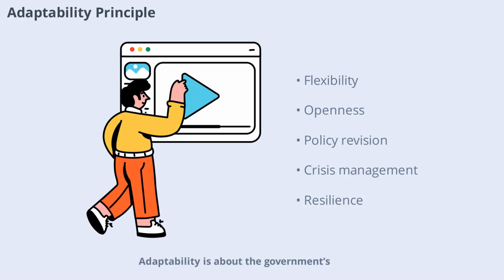Adaptability is about the government's ability to respond to changing circumstances. This principle requires flexibility, openness to new ideas, and a willingness to revise policies when needed. Adaptable governments are better equipped to handle crises, seize opportunities, and maintain relevance. By embracing change, governments can stay effective and resilient.